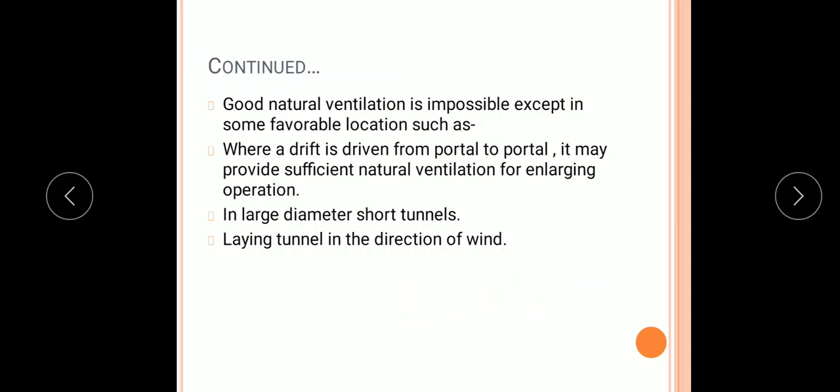If drift are provided, in that case sufficient natural ventilations are possible. In large diameter short tunnels, it is also possible to provide a good ventilation. And it is also possible to achieve a natural ventilation if we put a tunnel in direction of a wind.